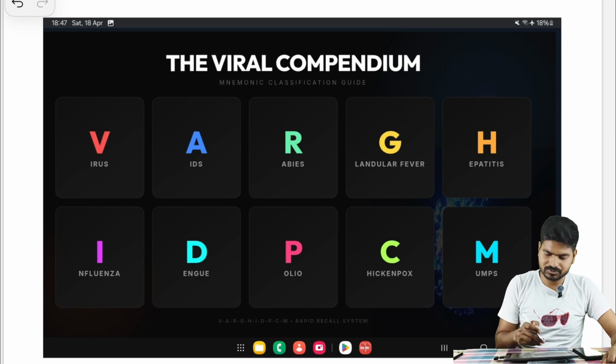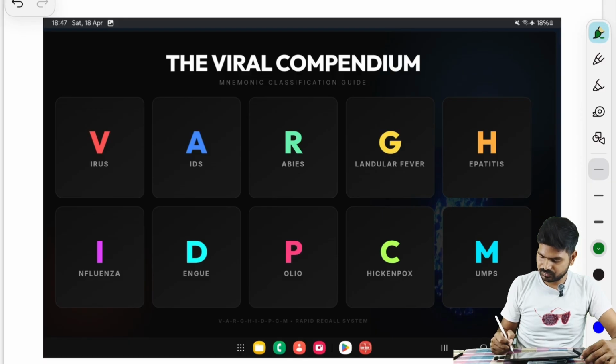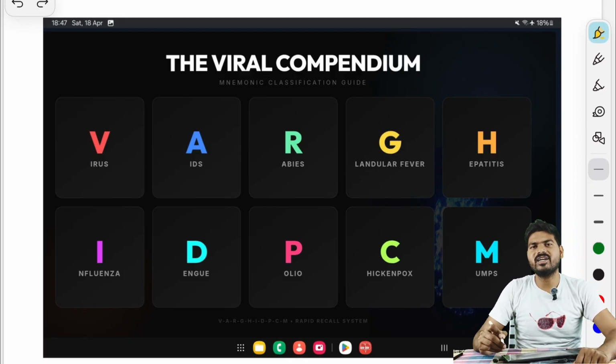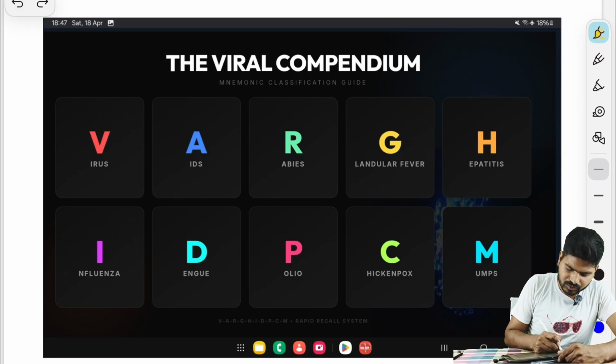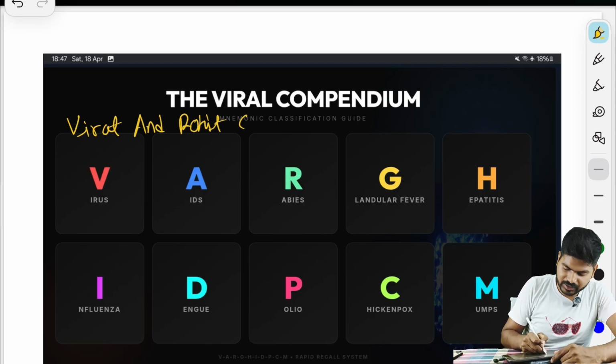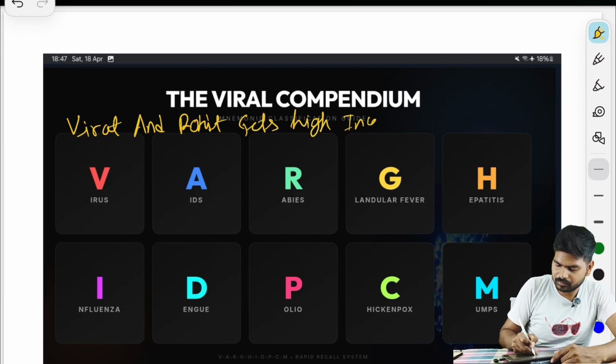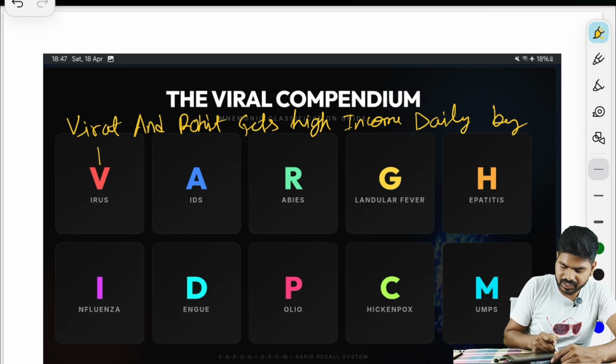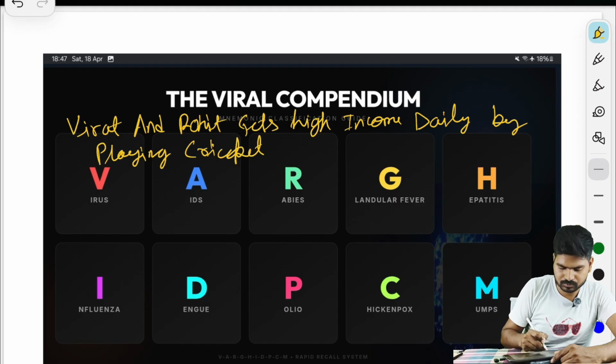Now, for virus, the mnemonic that I have created is: Virat and Rohit gets high income daily by playing cricket matches.